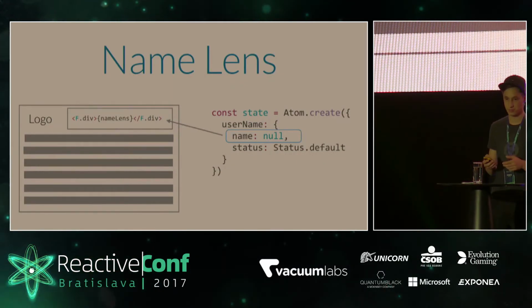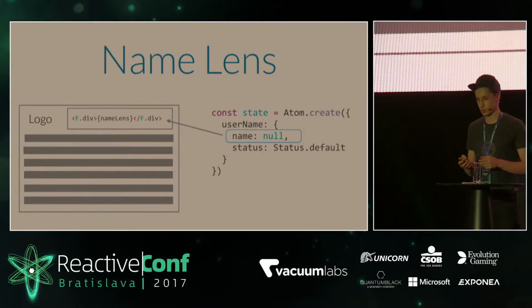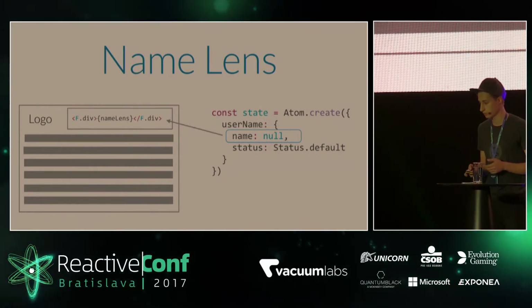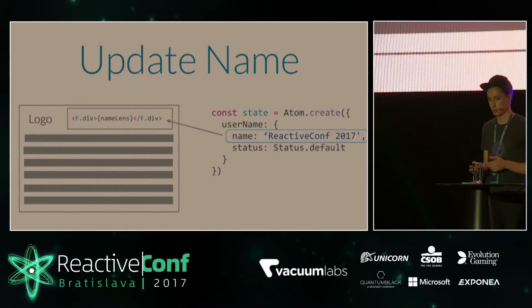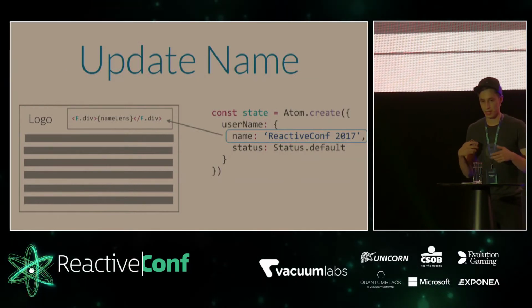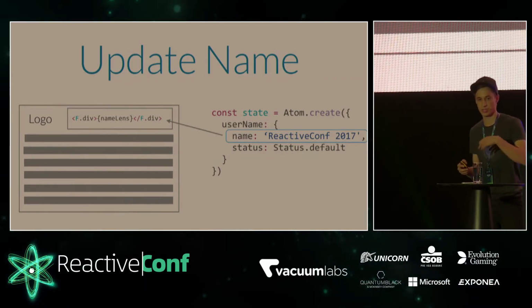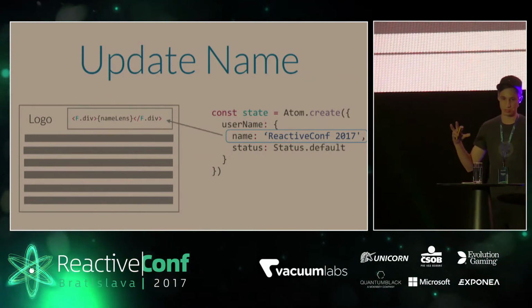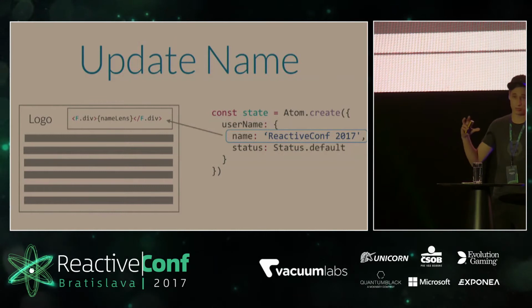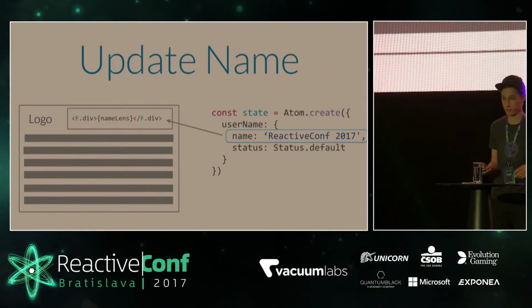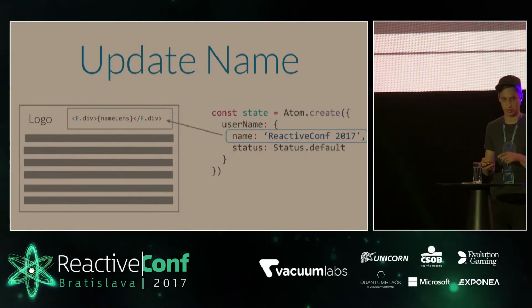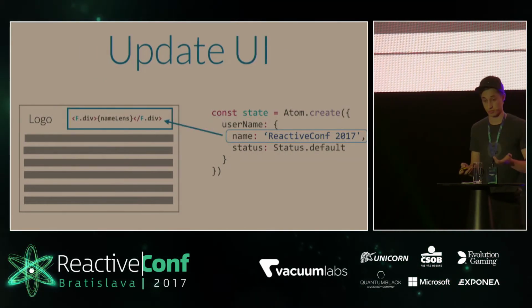For example, we have a name lens, and we have a name component which will render our name, like name lens. And we want to update it. In an application in MobX or in Redux, we will update our React components or part of our React app. But in Focal, we will update only F elements, which render our observables. So it has great performance.